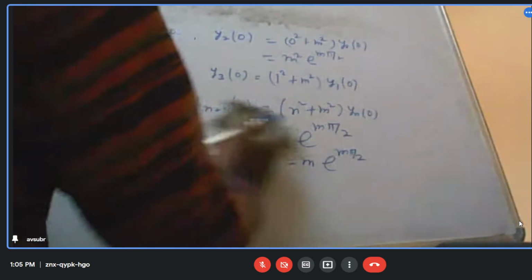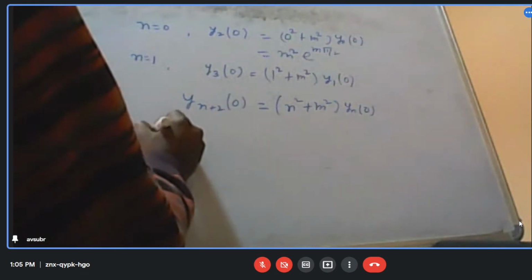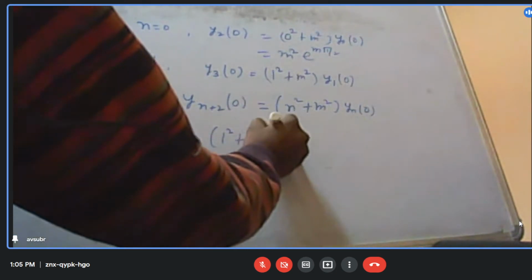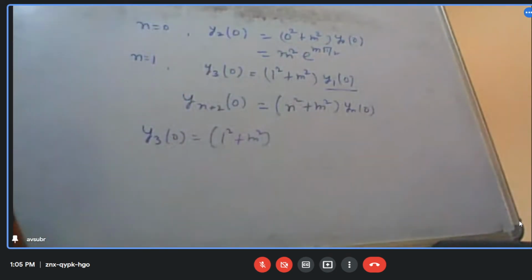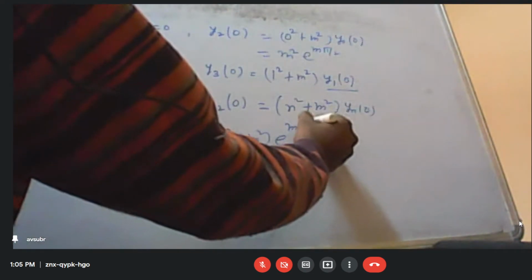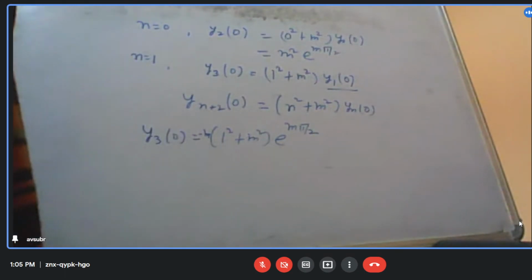So from this we can find out that y3 at x equal to 0 is (1 square plus m square) into minus m e to the power m pi by 2. So this is what y3 will be.